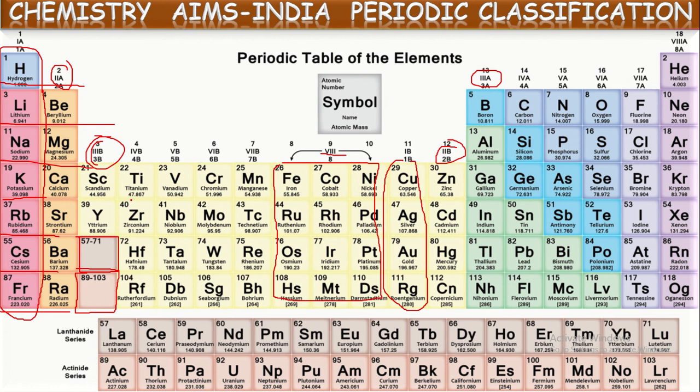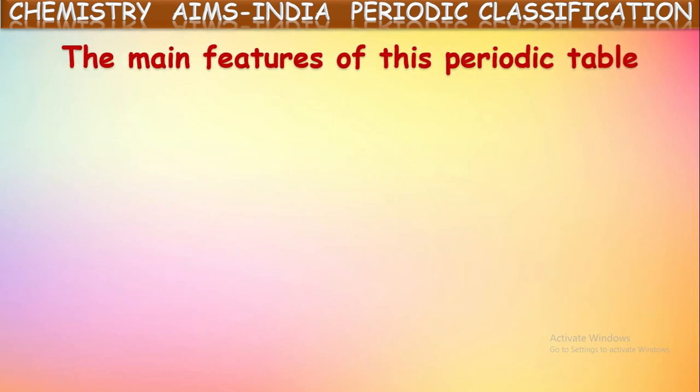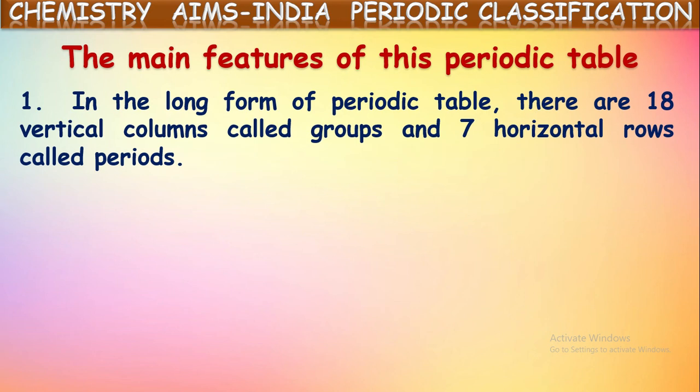Now let us see, based upon these, some points, the main features of this modern periodic table. In the long form of the periodic table, there are 18 vertical columns called groups and 7 horizontal rows which are called periods.